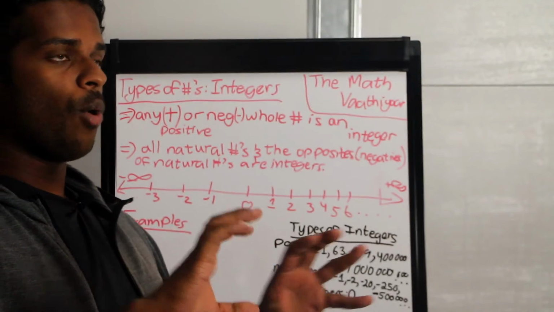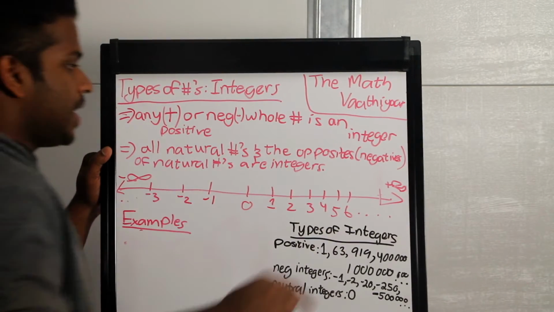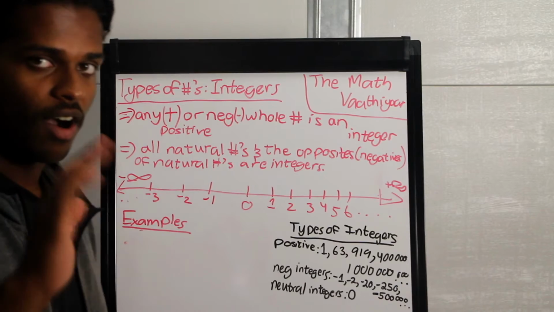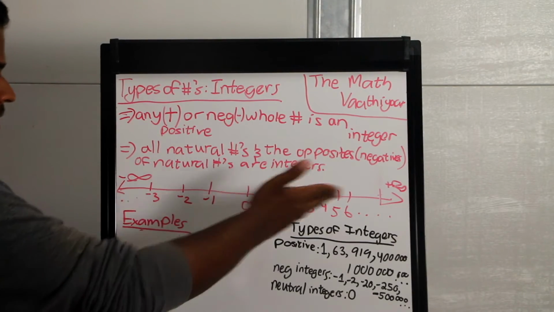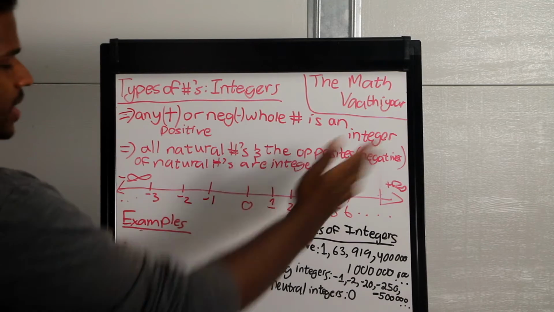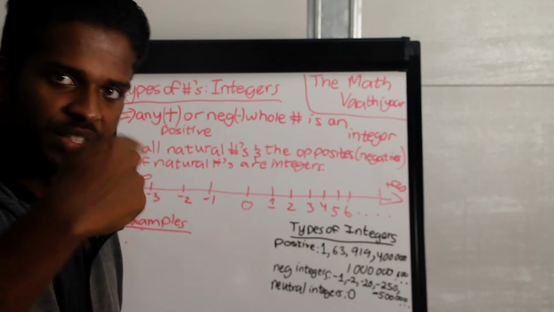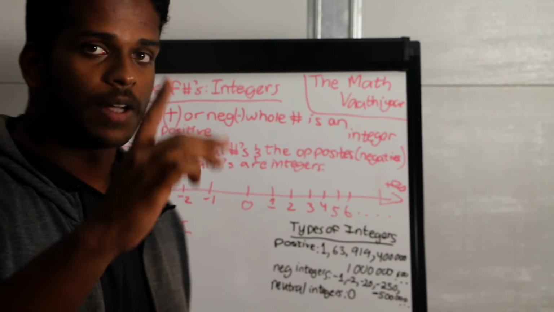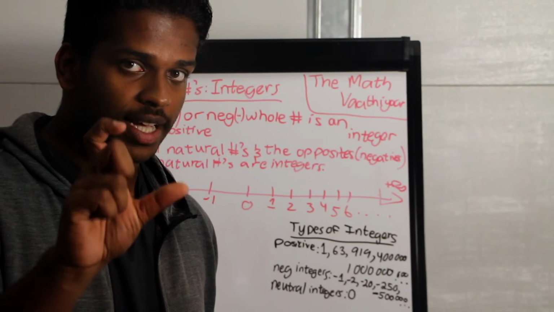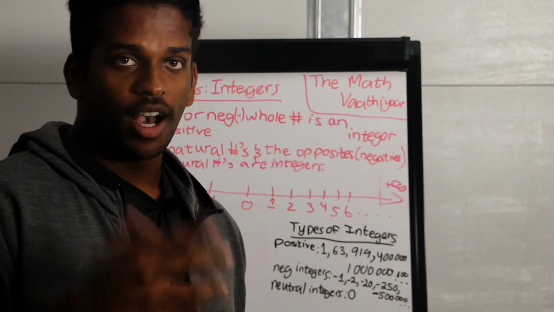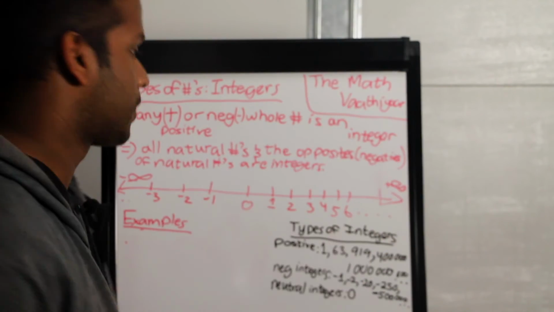So all the whole numbers that exist between negative infinity and positive infinity are integers. Such examples include, I've only included some examples here, 1, 2, 3, 4, 5, 6, dot, dot, dot, 60, then 600, 6,000, 60,000, 600,000, 6 million. All these numbers are whole numbers because they do not contain a decimal point and they do not consist of any fractional parts. They're all whole numbers.